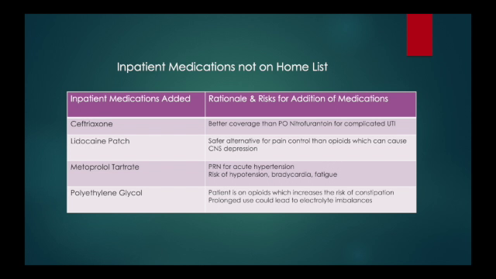So this slide contains inpatient medications that are not on the patient's home list. And starting on the left-hand side there, we have ceftriaxone. And this was initiated because it offers better coverage than the PO nitrofurantoin. And ceftriaxone is more indicated for a complicated UTI, which she was considered to have now that she was in the hospital, and this was a persistent thing.